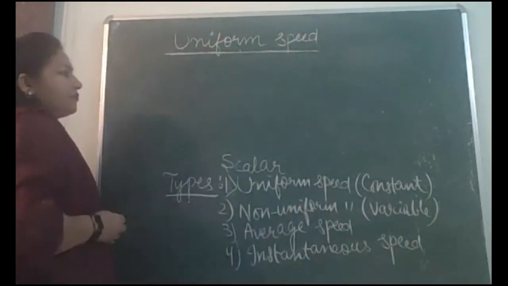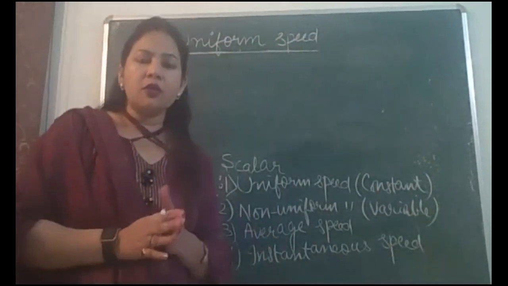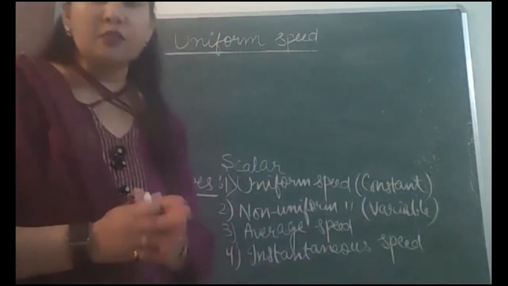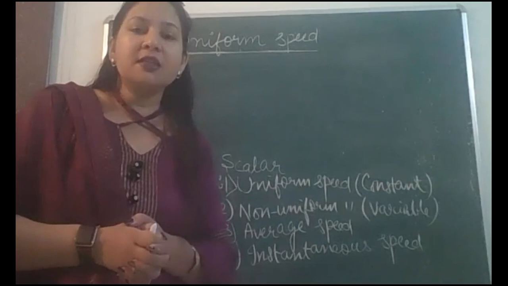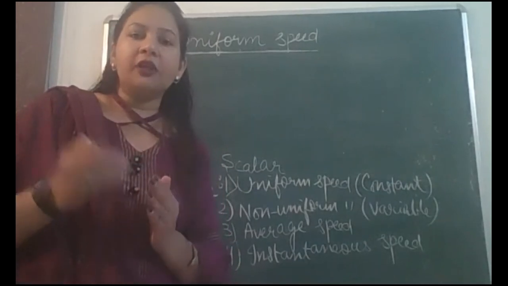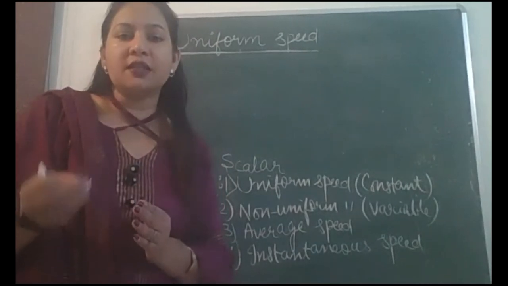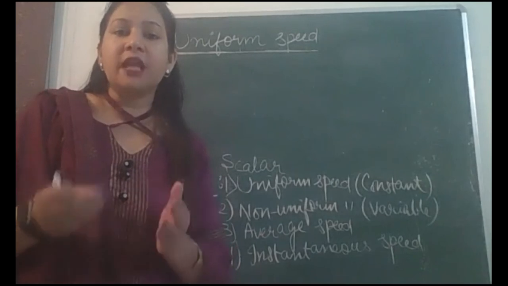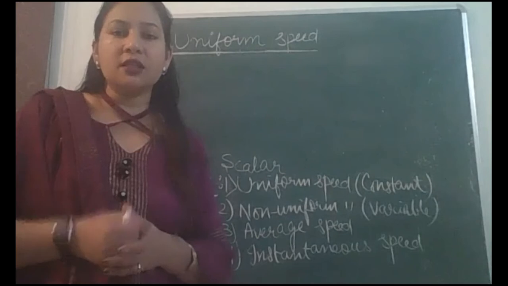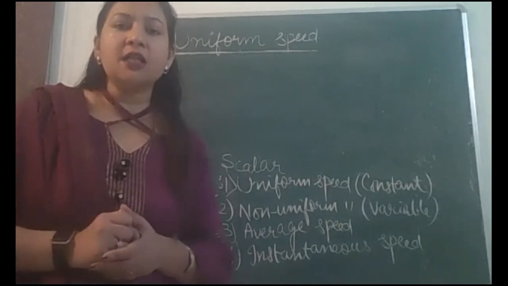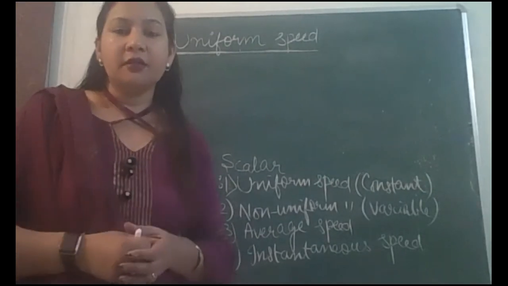Constant speed. So here what happens, suppose we notice a car that is moving uniformly, that is moving with constant speed. That means if we notice it after 10 minutes, how much distance it has covered, suppose it is 10 kilometers. After 20 minutes, we notice the reading of its odometer, that is 20 kilometers.